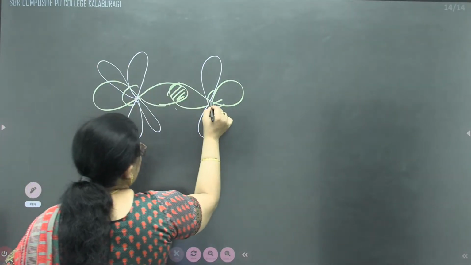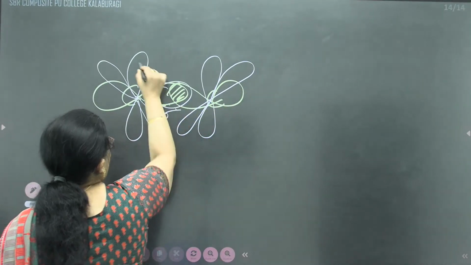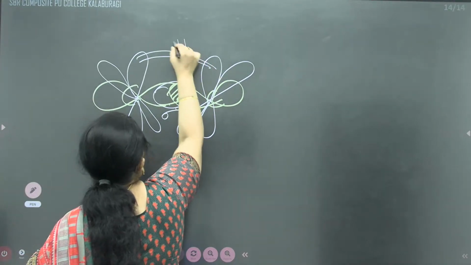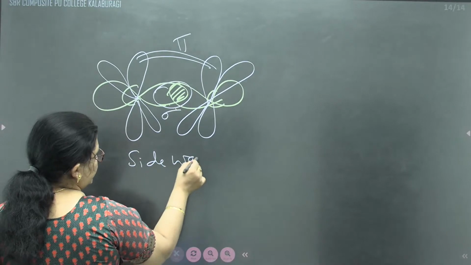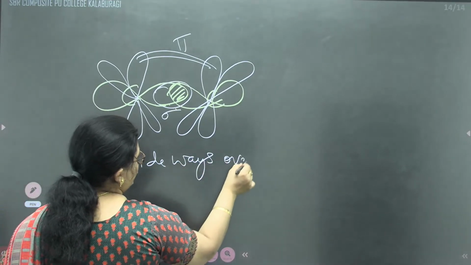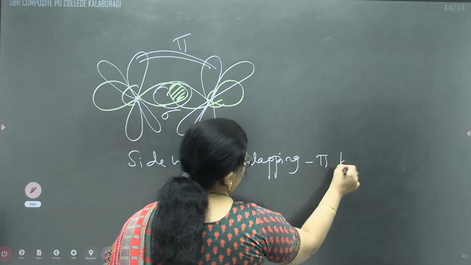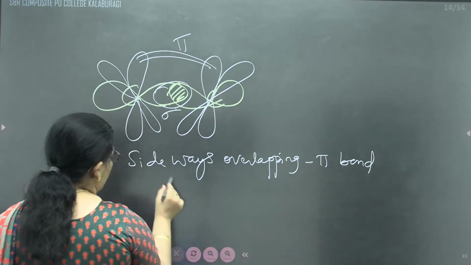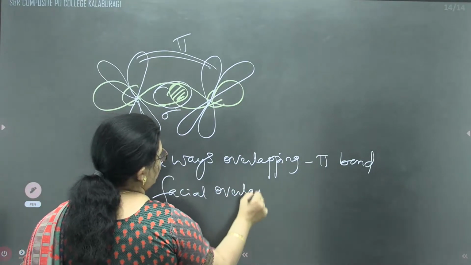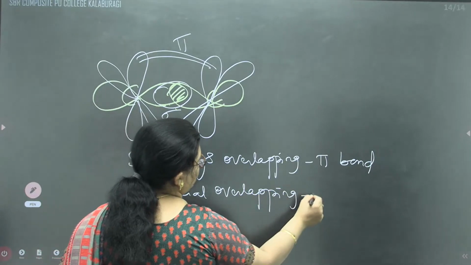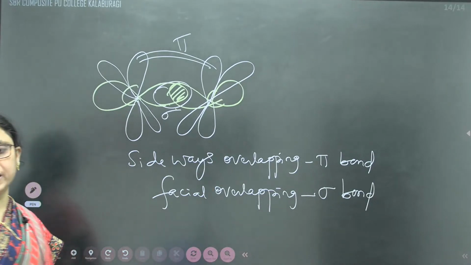Pi bond. And the axial overlapping leads to sigma bond. Sideways overlapping leads to pi bond, and the facial overlapping leads to sigma bond. Sigma bond will be a strong bond, pi bond will be a weak bond.